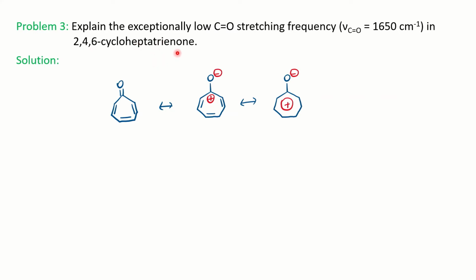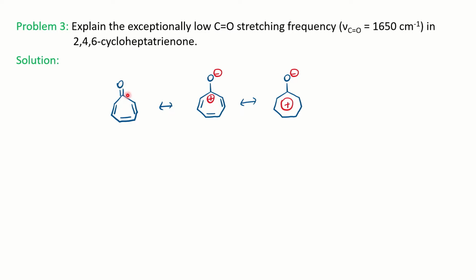Cycloheptatrienone. So it has 7 carbons, triene means 3 double bonds, and one means you have a carbonyl group. 2,4,6 is the position of the double bonds. So this is 2,4,6-cycloheptatrienone, and we can make the resonating structure of it here.